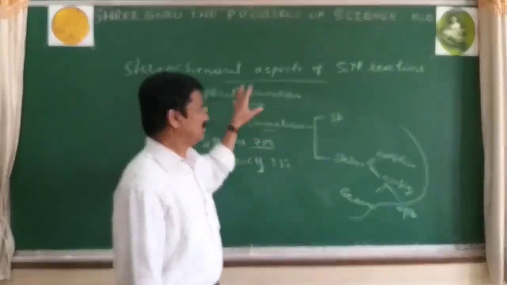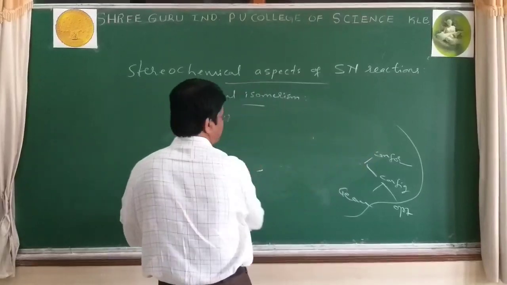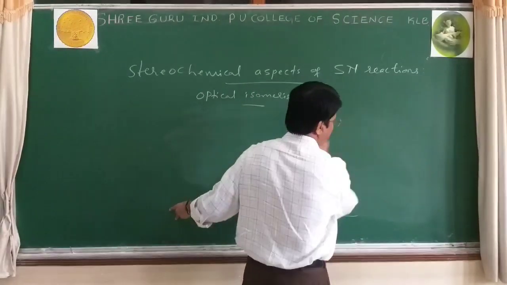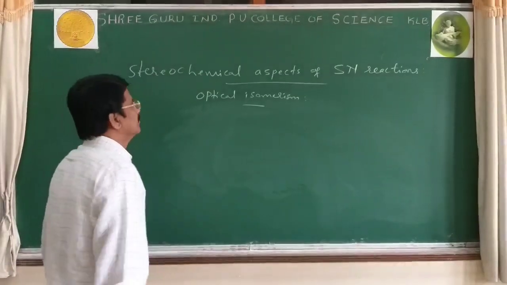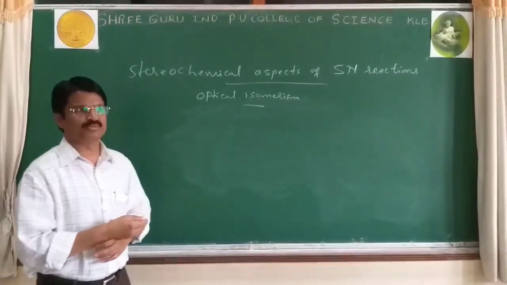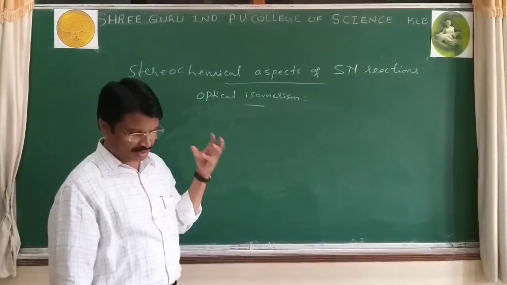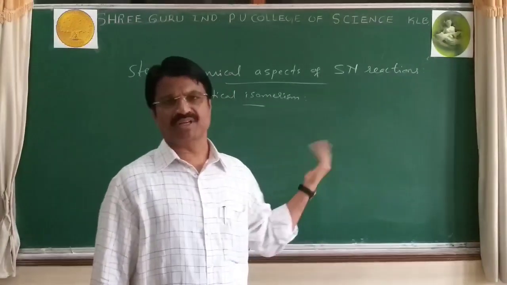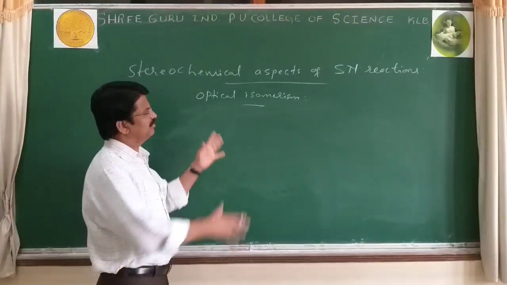See what is this optical isomerism? In optical isomerism, we will consider two or more compounds which have same molecular formulas, and they differ by, see where they differ.